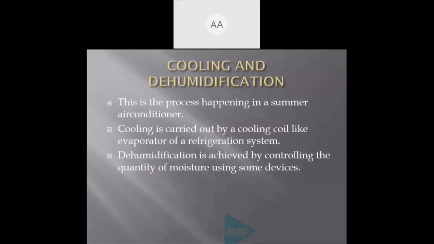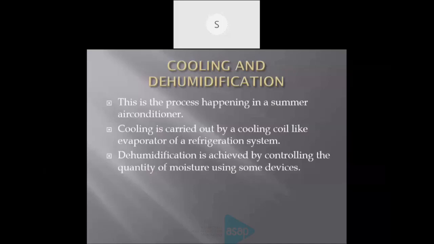Here the main operation is cooling and dehumidification. The cooling is carried out by a cooling coil, like the evaporator of a refrigeration system. You have already studied that in a refrigeration system, the vapor compression system, there is a part called the evaporator in a refrigerator or air conditioner.